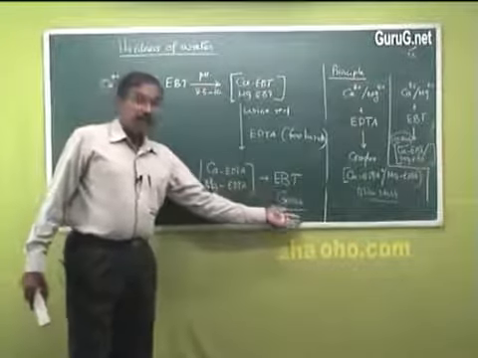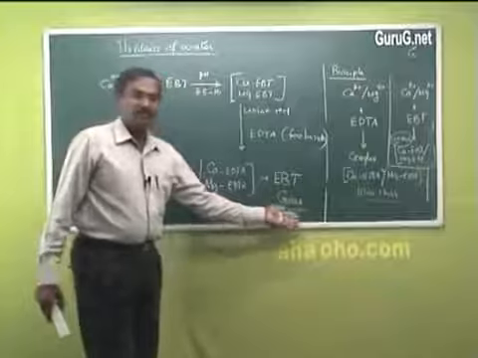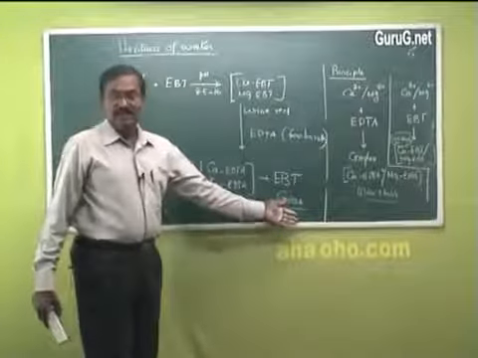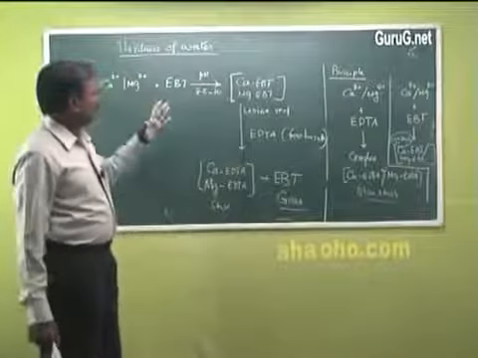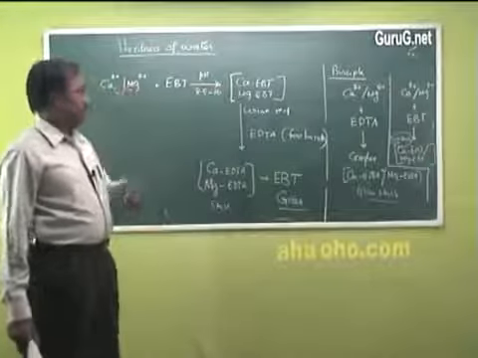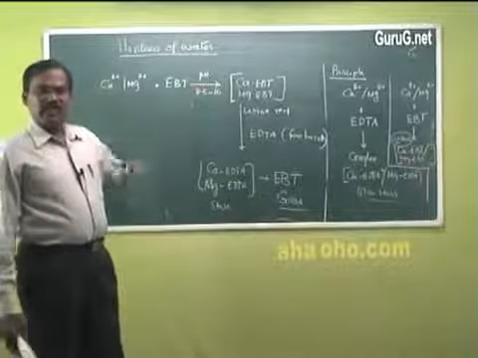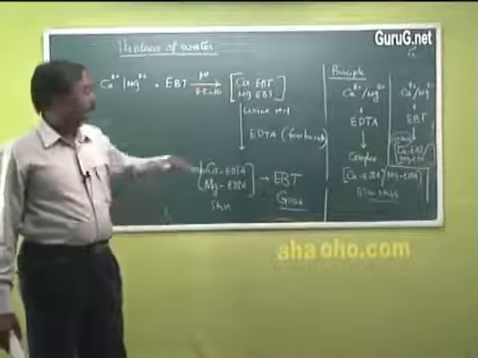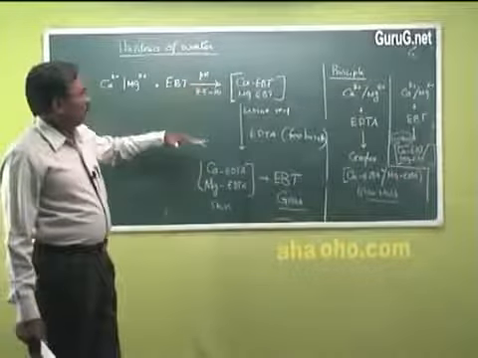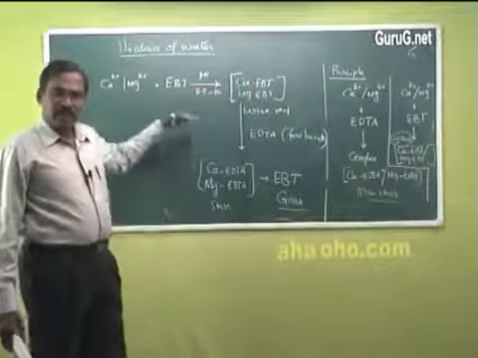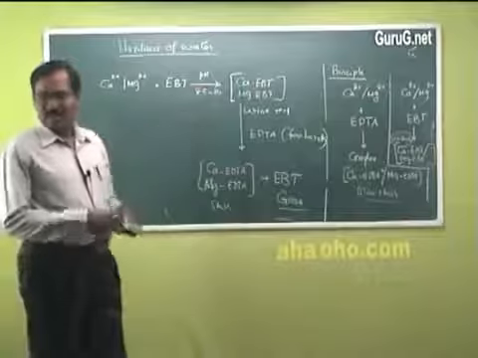Since the indicator is freed, it is having green color, so the appearance of green color is the end point for this titration. Now let us go to the actual procedure, because this complexometric titration involves so many solutions of various concentrations. Let me explain how the solutions are prepared, and from that how the actual hardness is obtained.